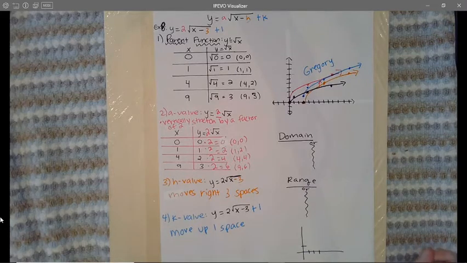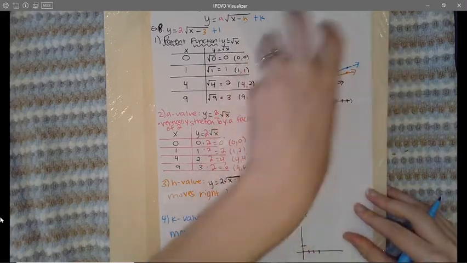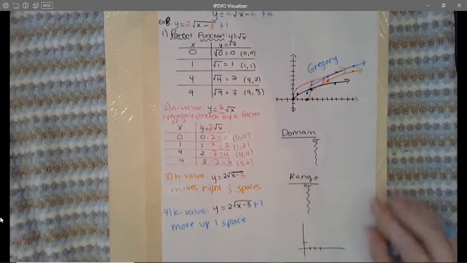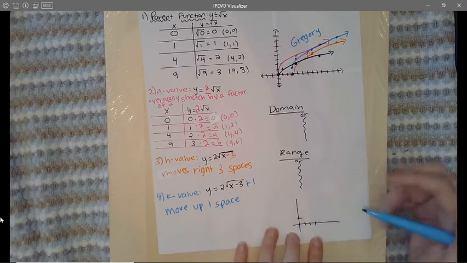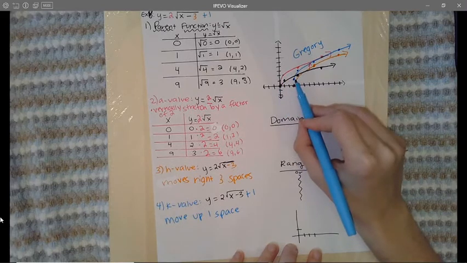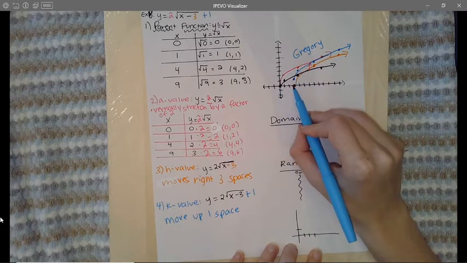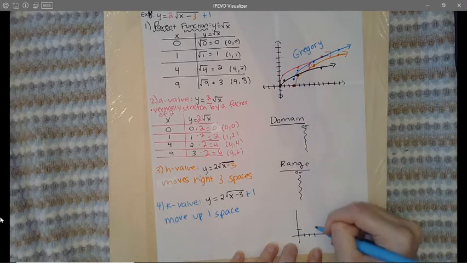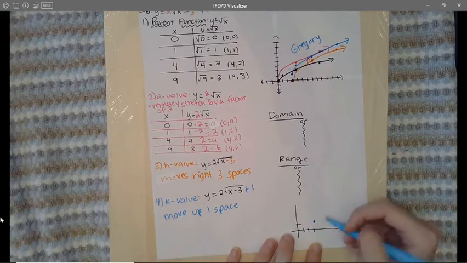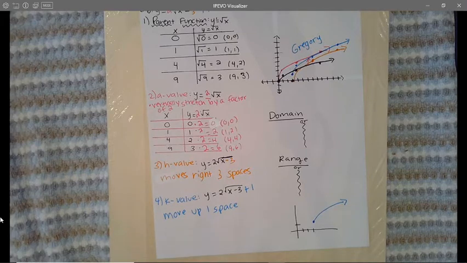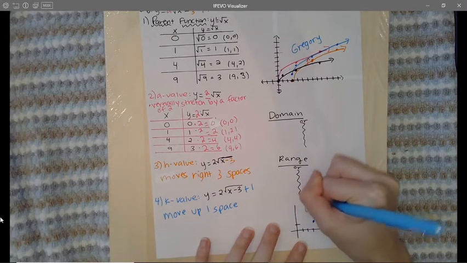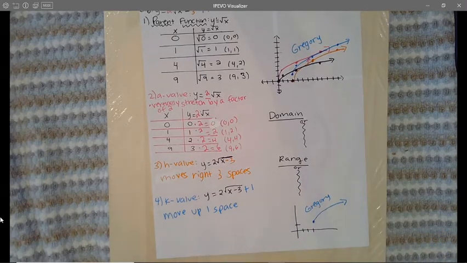Okay, so now we're going to find the domain and range of only your final graph. Okay, which looking at this graph, there's kind of a lot going on. So I'm going to draw the graph separately so I can see it. And it's only going to be like a rough sketch, you guys. All right, so I see that my start point is at the point 3, 1. All right, so 3, 1 is my start graph. And then the graph kind of does something like this. Again, it's a rough sketch, but that's okay. All right, I need to make sure I add the name. It deserves a name, you guys.